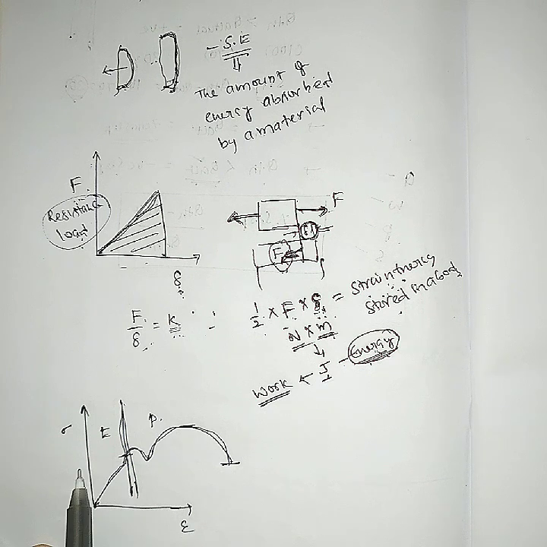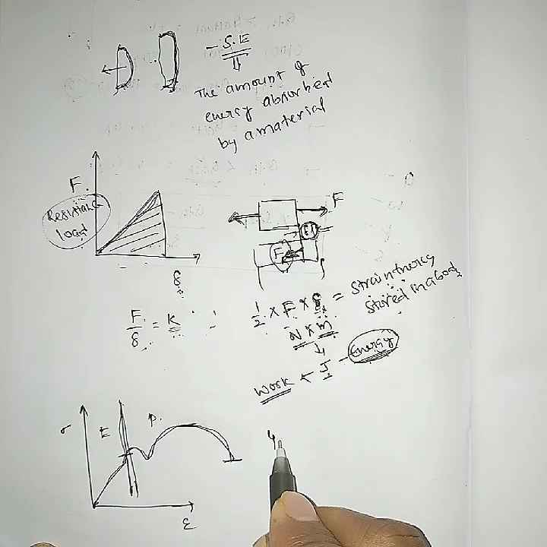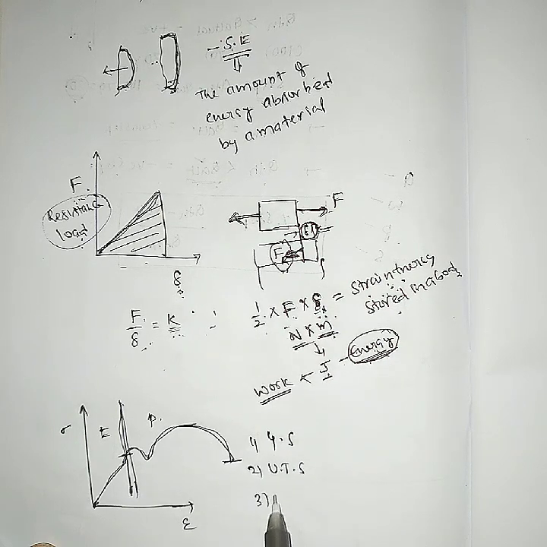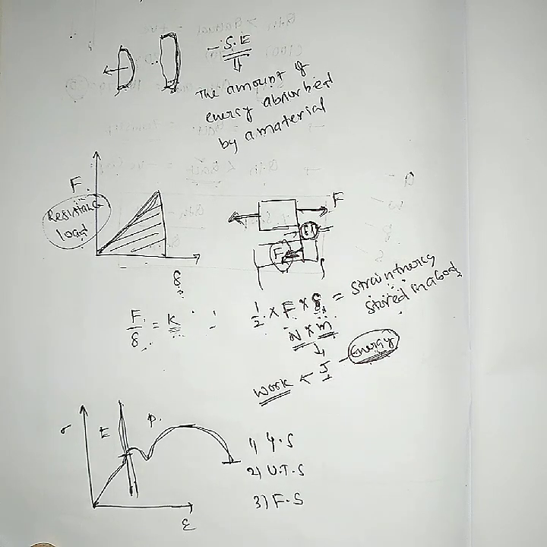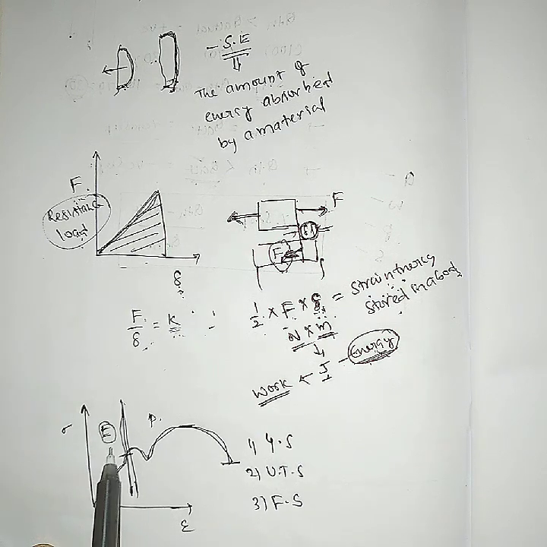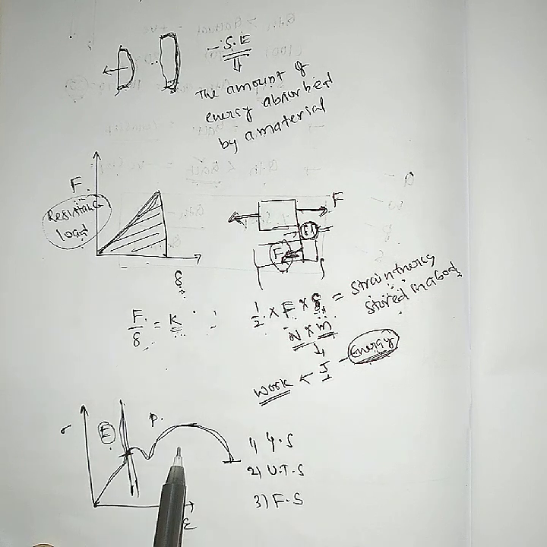What extra information does the stress strain diagram give? We have three strengths: the yield strength, the ultimate tensile strength point, and the fracture strength. It is also giving information that this part up to here is the elastic region, and after this is the plastic region.